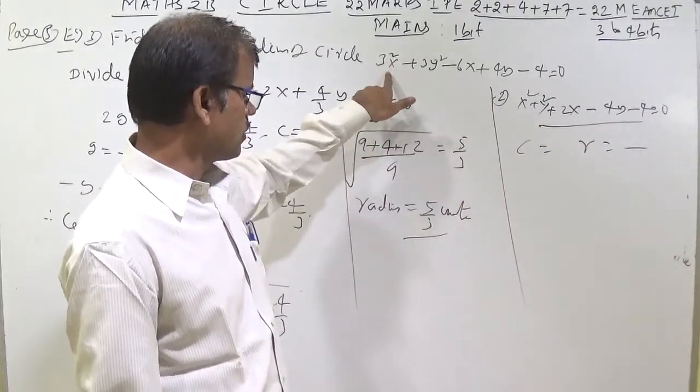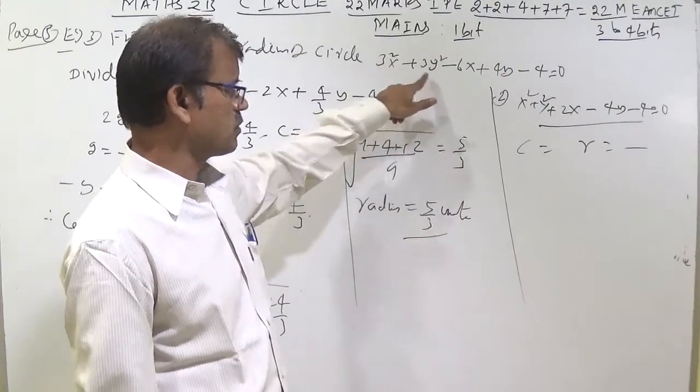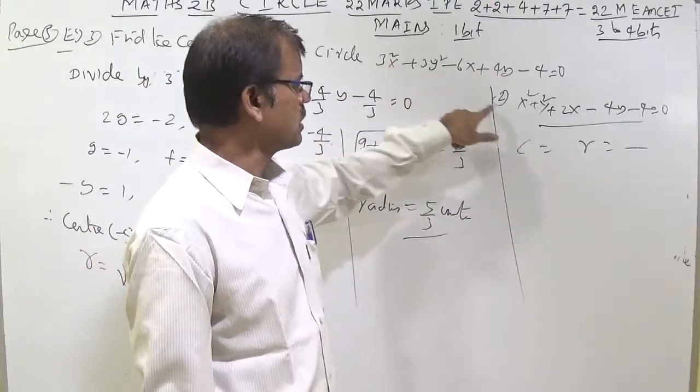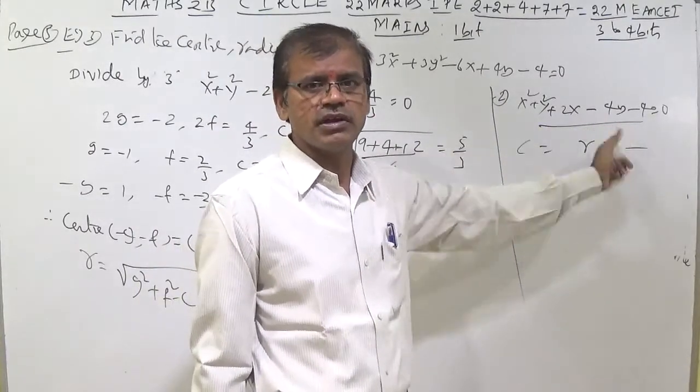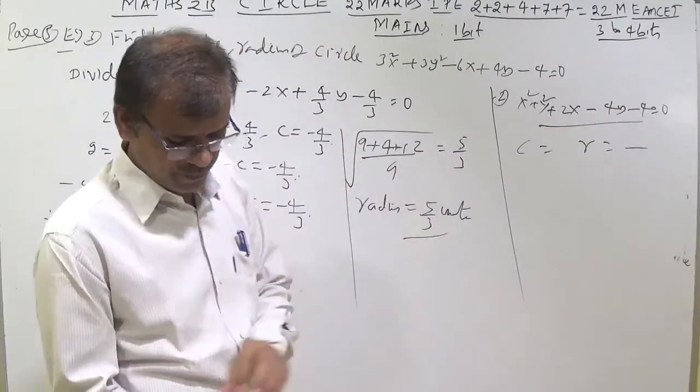Whenever a number other than 1 is given as the coefficient of x square and coefficient of y square, then only you should divide, otherwise no need to standardize. Simply you can write 2g is equal to 2 and 2f is equal to minus 4 and c is equal to minus 4, using this. You do the sum.